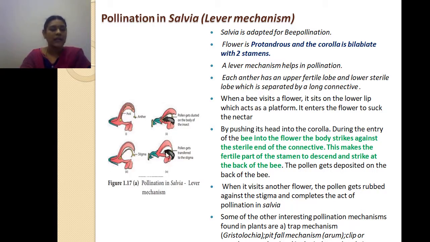What is called bilabiate flowers means the petals of the flowers are showing like bilabiate. How to say it? Bilabiate means our lips, when we are opening our mouth, two lips open like that. That is a bilabiate flower. In this bilabiate flower, a mechanism, a pollination, takes place.